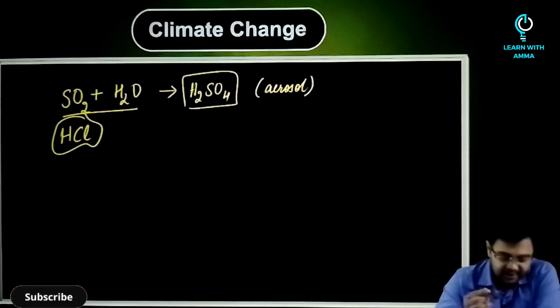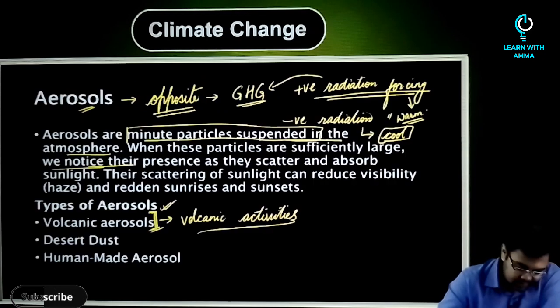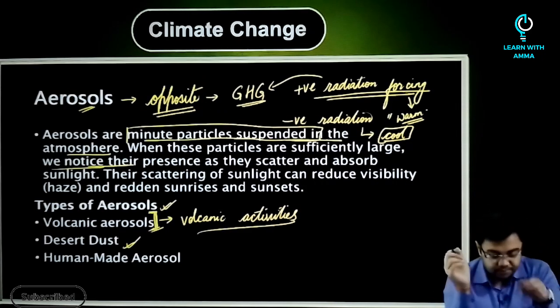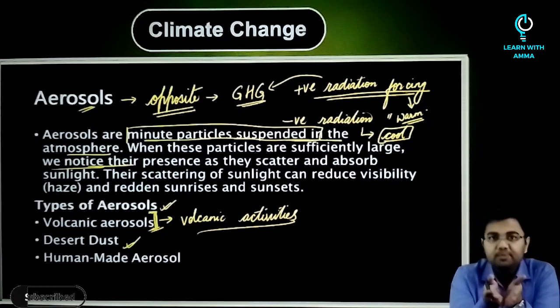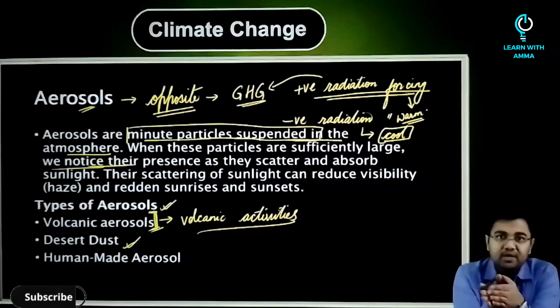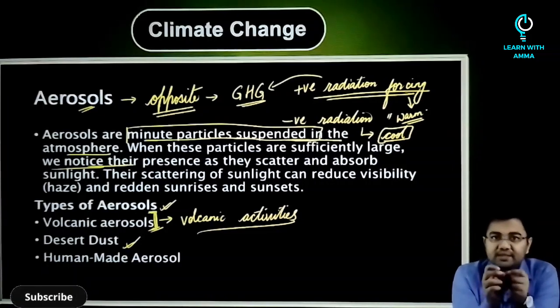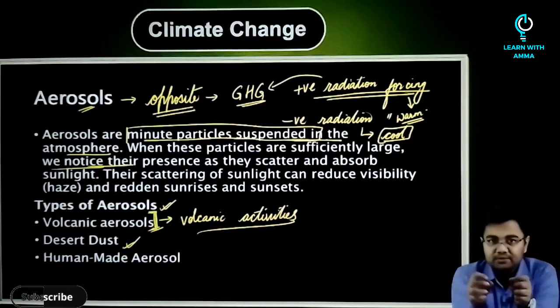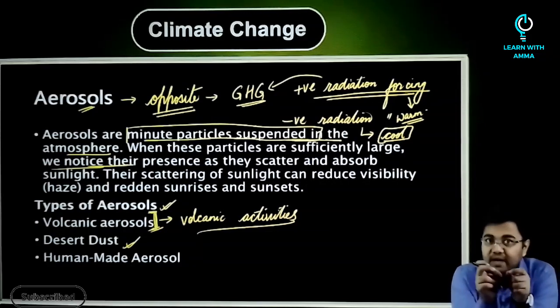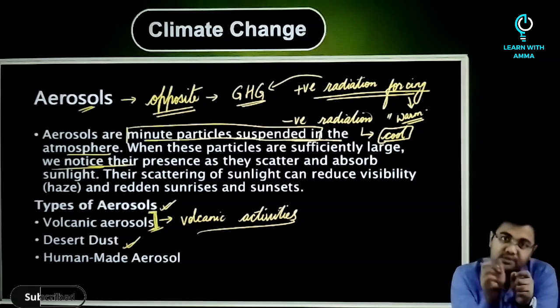And apart from that, there can be another kind of aerosol, and that basically is coming from desert dust. So this becomes the second type of aerosol that may have a very significant effect on the climate of a desert, because the dust is composed of various kinds of things, for example, many kinds of minerals. These kinds of particles will absorb the sunlight and also scatter it.